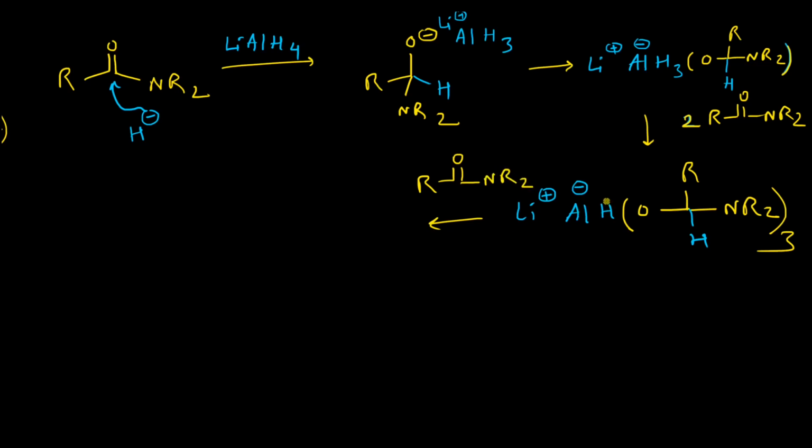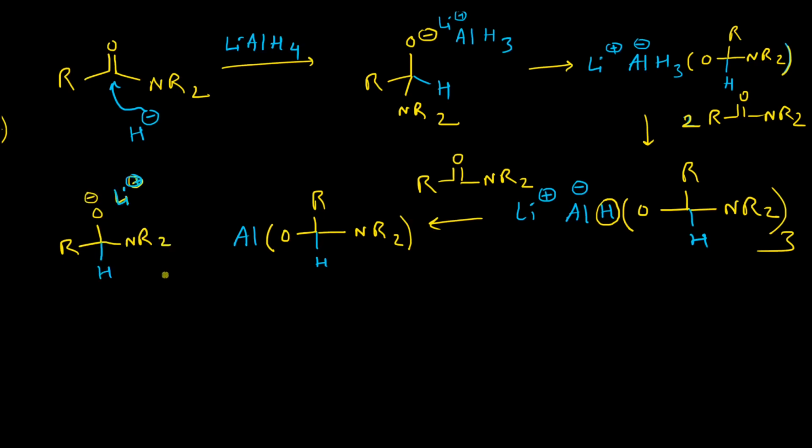and it will donate its remaining hydride, but the alkoxide will not combine with the alane which will be formed. So the alane which will be formed is this one, and the alkoxide will be this one, right?